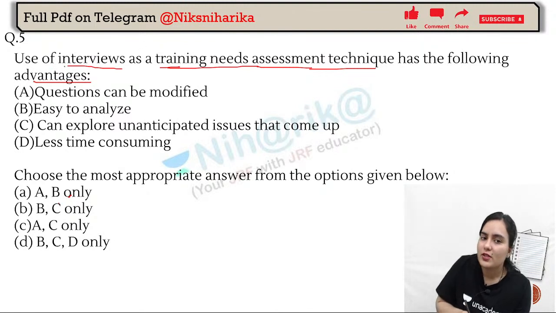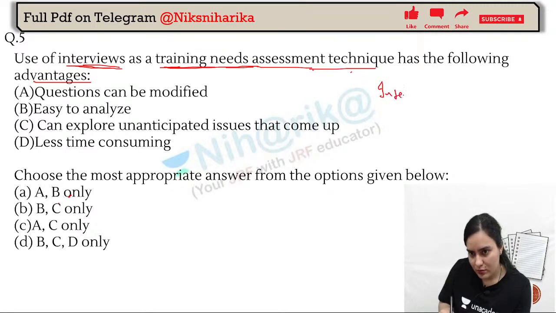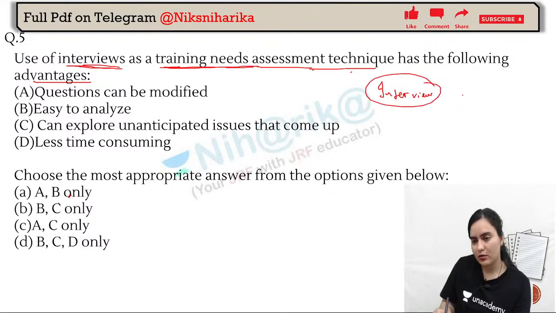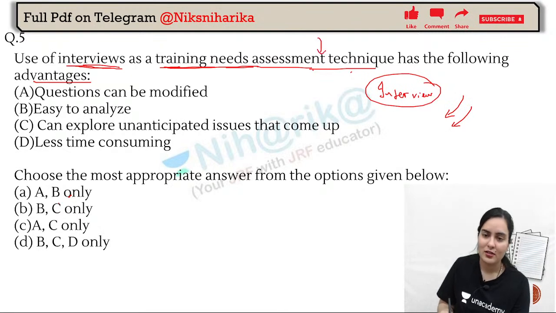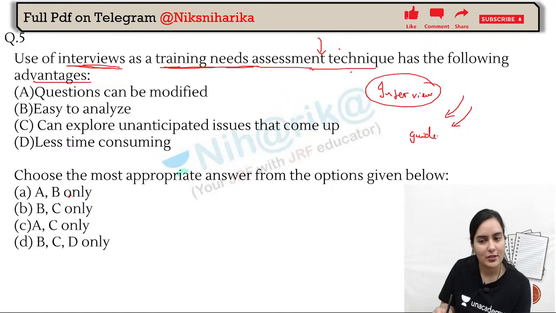Now this question: the use of interviews as a training needs assessment technique. See, when we use interviews, some people are having some problem in the organization, or they need assessment, they need some review, they need some guidance. So come on, let's talk to them, let's conduct some interview. So now, what should be the advantage of that interview?